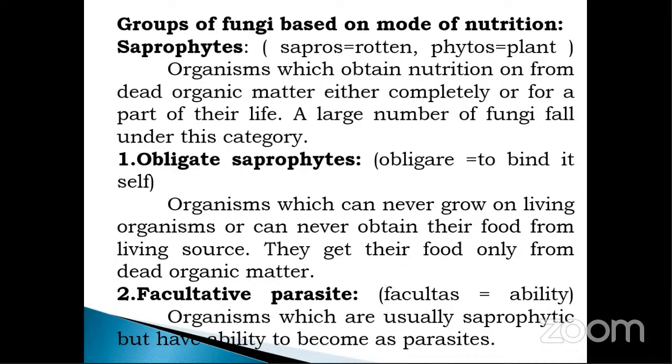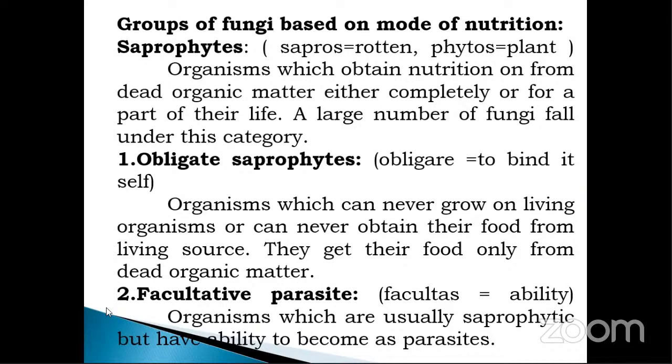Facultative means having the ability. Basically they are saprophytes, growing on dead material, but they have the ability to grow on living material also. That is called facultative parasite.